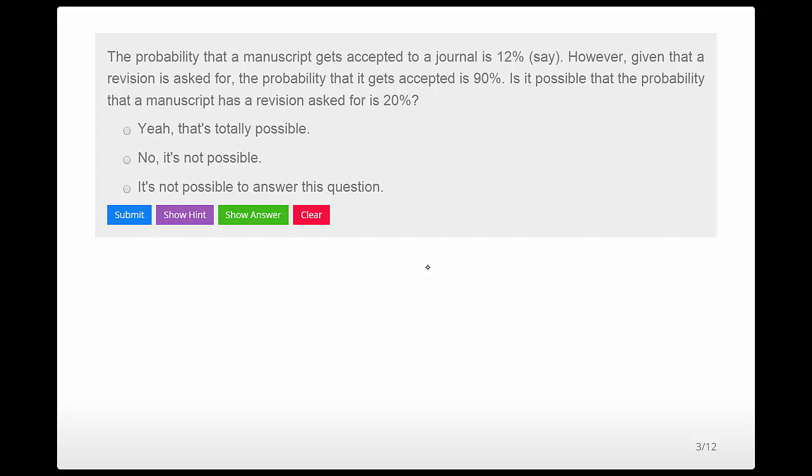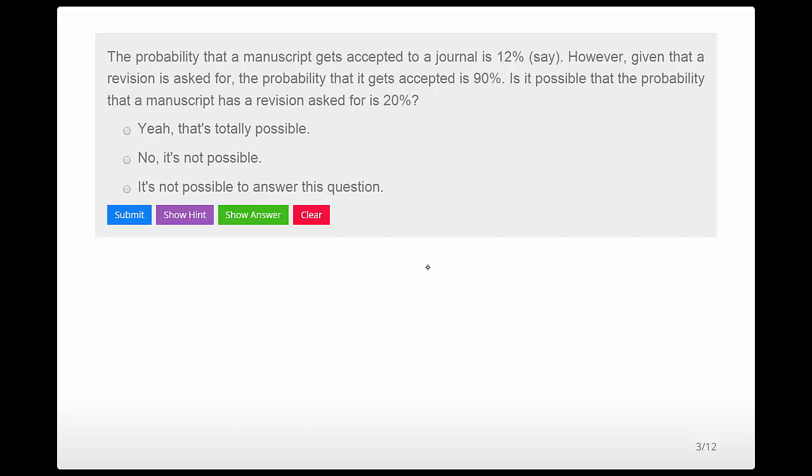So what it asks, and this probably is better in homework 1, but I think it kind of crept into homework 2 as a legacy issue. The probability that the manuscript gets accepted to a journal is 12%. However, given that a revision is asked for, the probability that it gets accepted is 90%. Is it possible that the probability that the manuscript has a revision asked for is 20%?